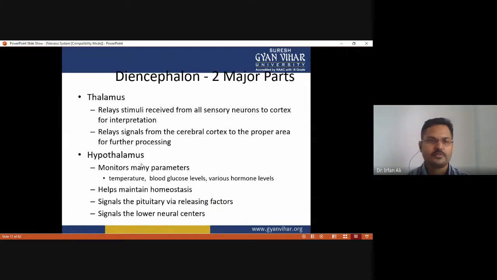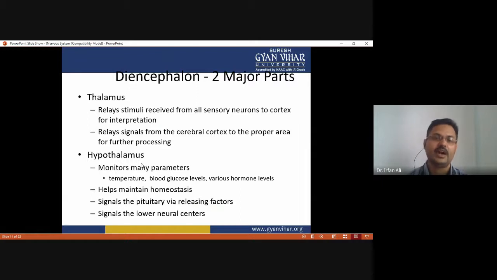The diencephalon has two major parts, the thalamus and hypothalamus. The function of the thalamus is to relay stimuli received from all sensory neurons to the cortex for interpretation, and it relays signals from the cerebral cortex to the proper area for further processing. The hypothalamus monitors many parameters like temperature change, blood glucose level going up and down, and various hormone levels. The hypothalamus helps maintain homeostasis and signals the pituitary via releasing factors.